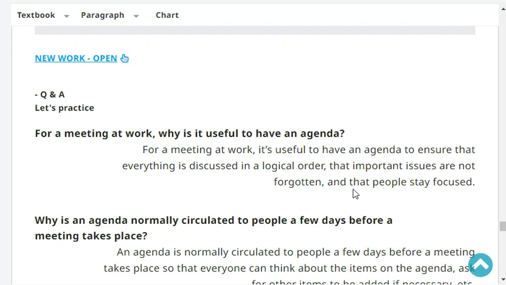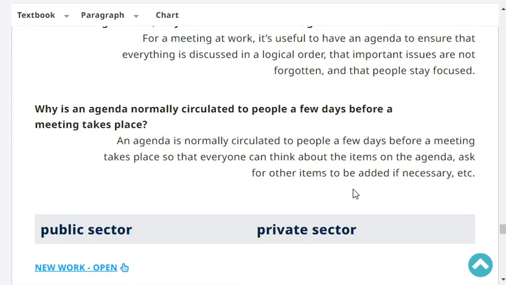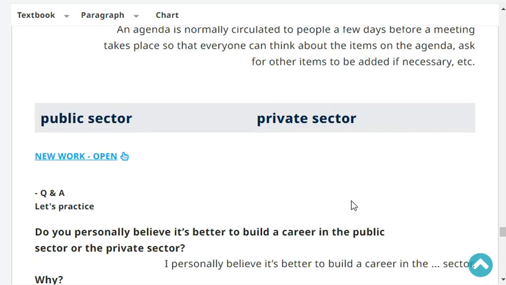Why is an agenda normally circulated to people a few days before the meeting takes place? An agenda is normally circulated to people a few days before a meeting takes place so that everyone can think about the items on the agenda, for other items to be added if necessary, etc. Okay. Very good.